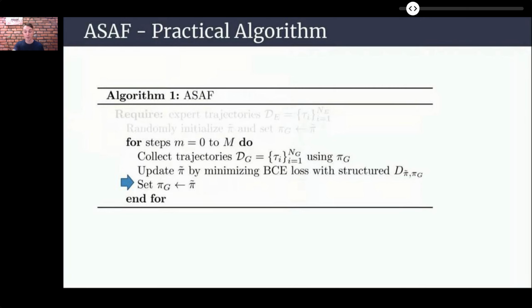And this is where ASAF dramatically differs from GAIL. Instead of optimizing the generator for several RL steps, we simply need to make a copy of pi tilde, which saves us from a lot of computation and implementation.